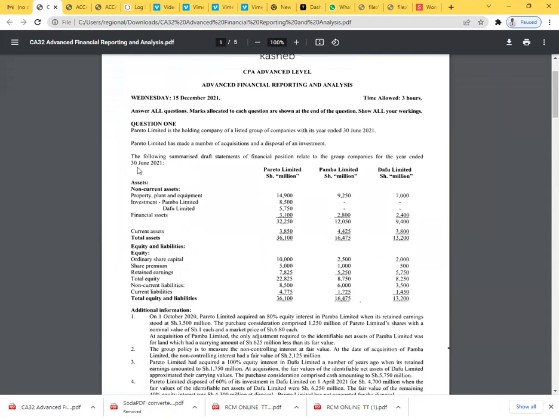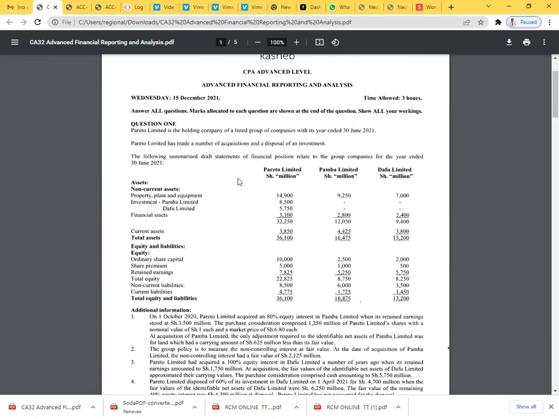Great. So we are told here Pareto Limited is the holding or parent company of a listed group of companies with its year ended 30th June 2021. I have to underscore this. Pareto Limited has made a number of acquisitions and a disposal of an investment. The following summarized draft statements of financial position relate to the group of companies for the year ended 30th June 2021. So this 30th June 2021 is the date of financial statements.